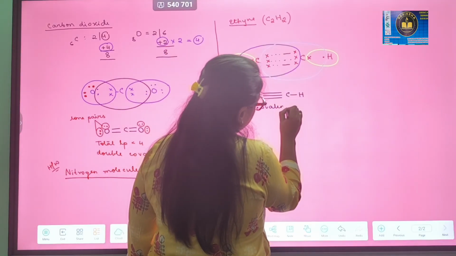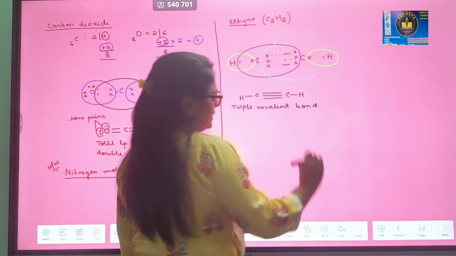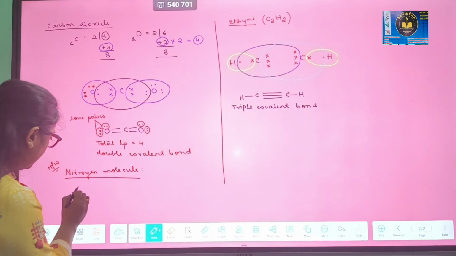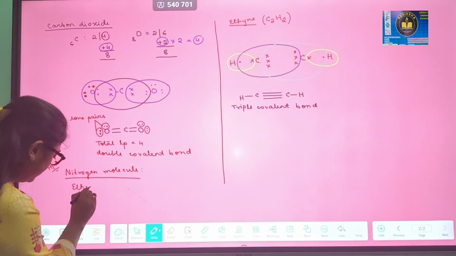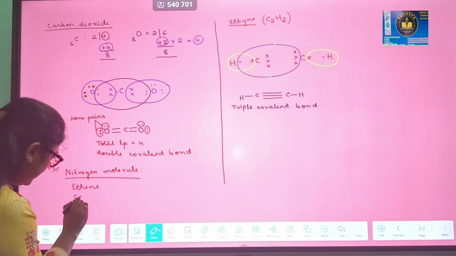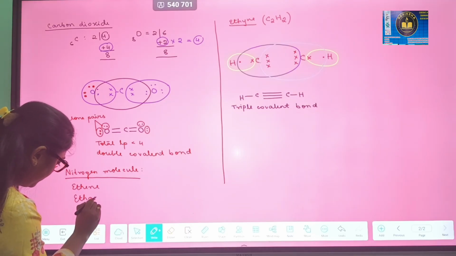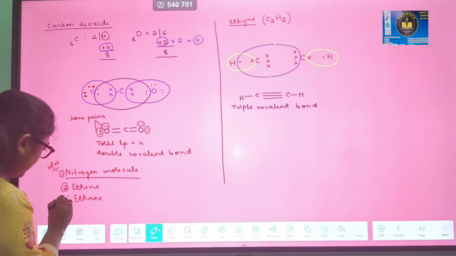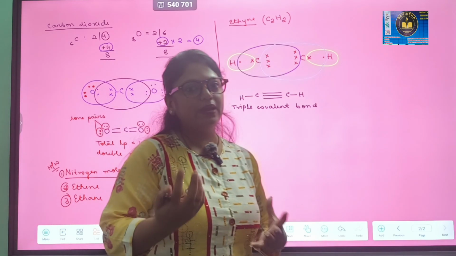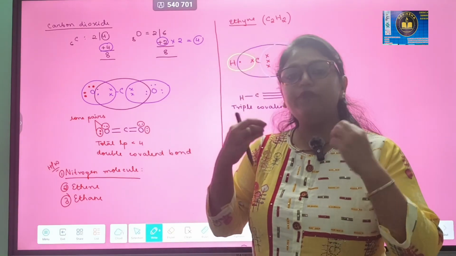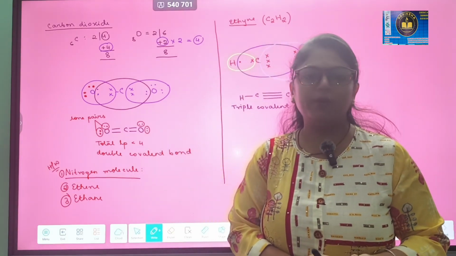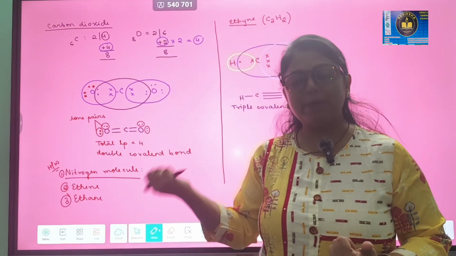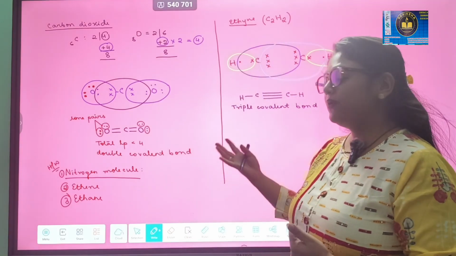As you can see, guys, on the left-hand side at the bottom, I have listed 3 molecules for your homework. Nitrogen molecule, which you can practice, ethene and ethane also. Comment down below if you face any difficulty in solving the homework. In my upcoming video, I will be sharing the IUPAC nomenclature of organic compounds as well as the homework that I have given you.